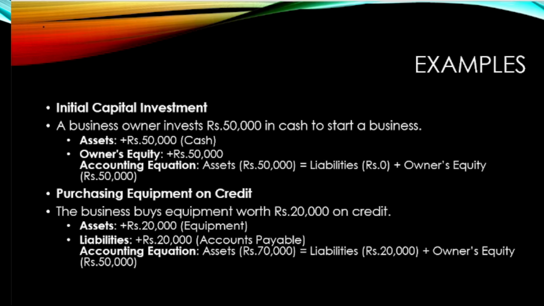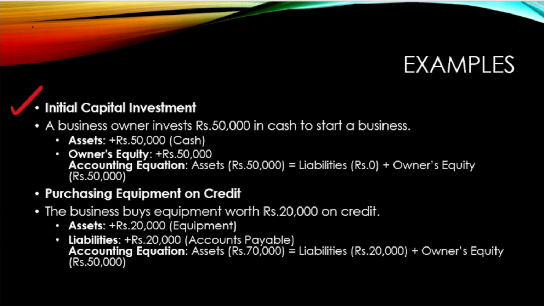The first example that we are going to consider is initial capital investment. Rupees 50,000 cash is used to start a business. Here, first, the asset is cash, and that is 50,000 we are considering first, and owner's equity is rupees 50,000 that we are considering second.